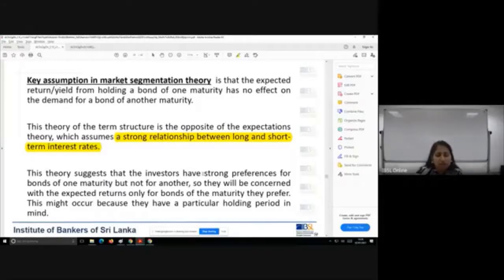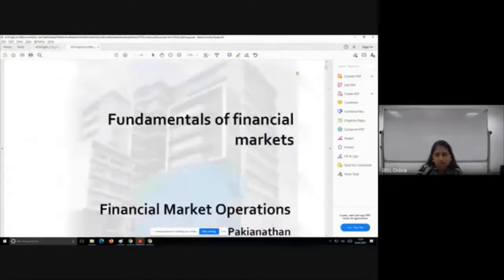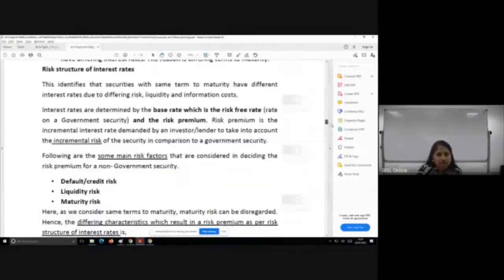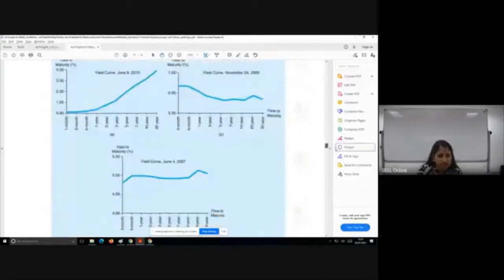This might occur because they might have a particular holding period in mind. They're keen on that particular maturity, so they are not worried about what all the other maturity instruments are giving you. I think I have an example for that in the note. If you have a particular maturity in mind, then what this theory says is justifiable.